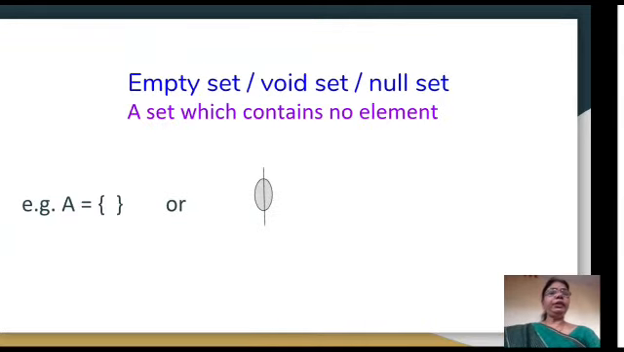Then next is the empty set. An empty set means a set which contains no element. So it is known as an empty set. Nothing is there, no element is there, so it is also known as a void set, that is meaningless. It is also known as a null set. No element is there. It is written as A equals only curly braces, or by using the symbol which is given on the slide.